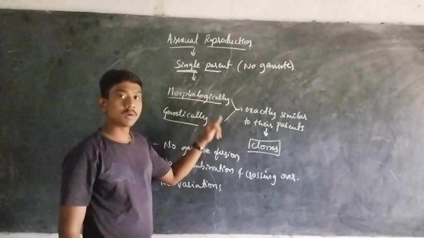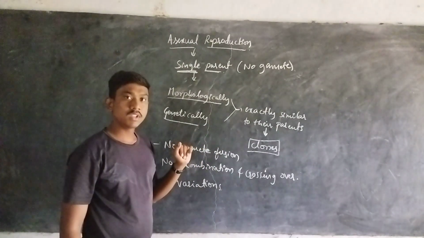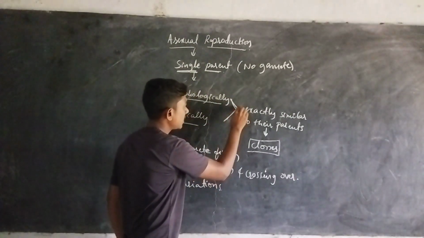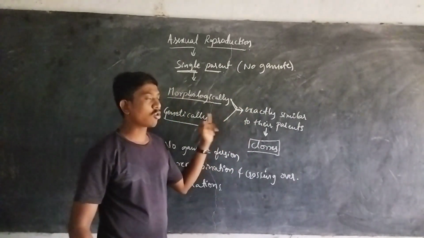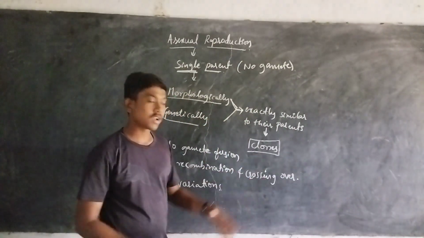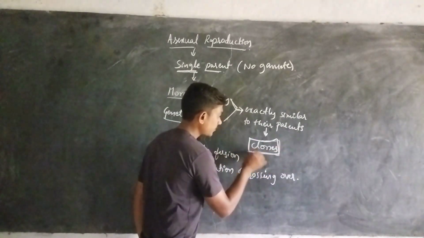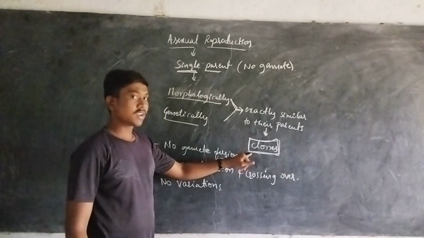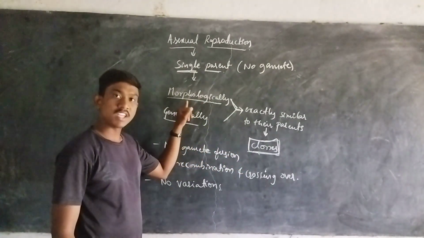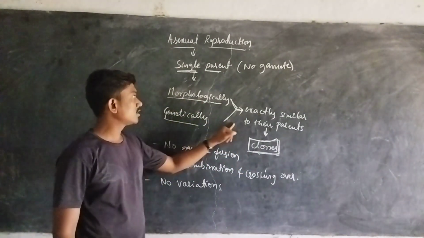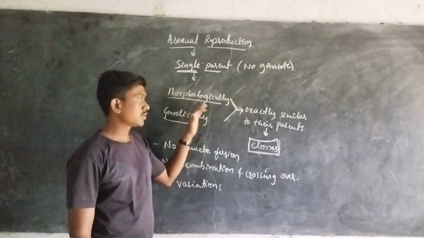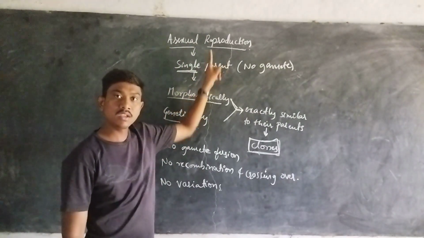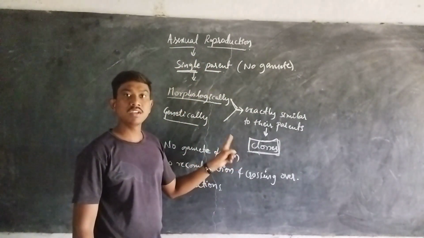Such things we observe in asexual reproduction. Because they are genetically and morphologically similar offsprings, exact copies of their parents, we call them clones. So clones are offsprings which are both genetically and morphologically exact copies of their parents. Clones are observed only in asexual reproduction, which is not possible in sexual reproduction.